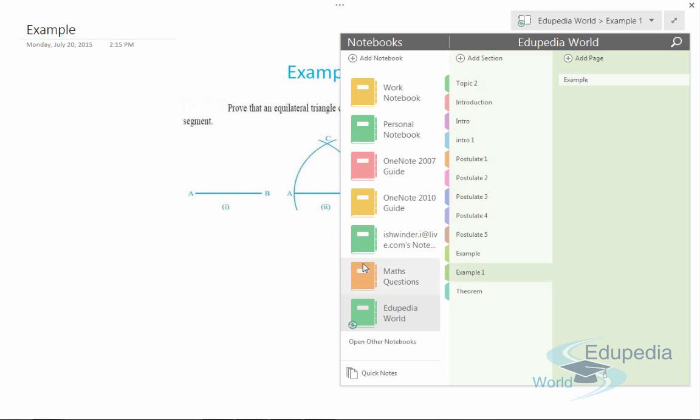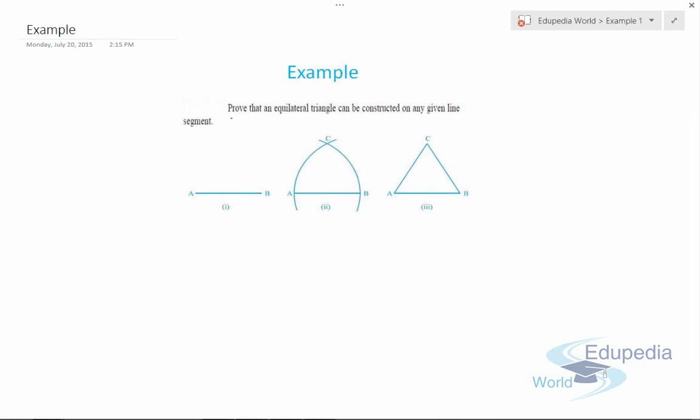Now let's discuss a second example. We have to prove that an equilateral triangle can be constructed on any given line segment. Now this is a very interesting question, so watch it very carefully. Suppose we have a line segment AB, and we want to draw an equilateral triangle on this line segment or terminated line.